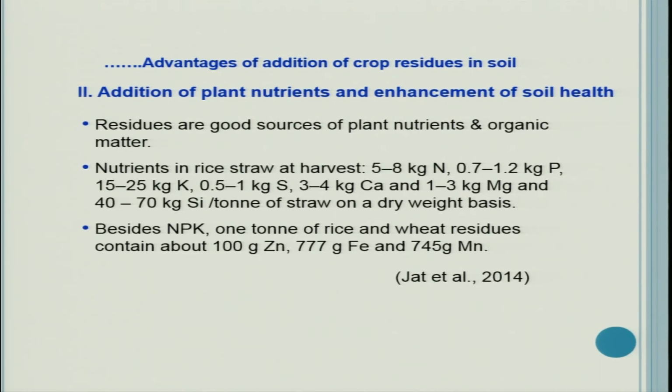Besides NPK, 1 ton of rice and wheat residues contain about 100 gram zinc, 777 gram iron and 745 gram of manganese, as reported by Jat and co-workers 2014.